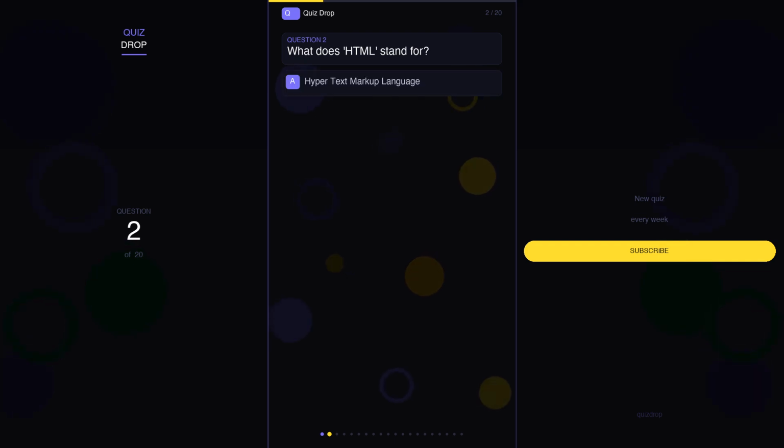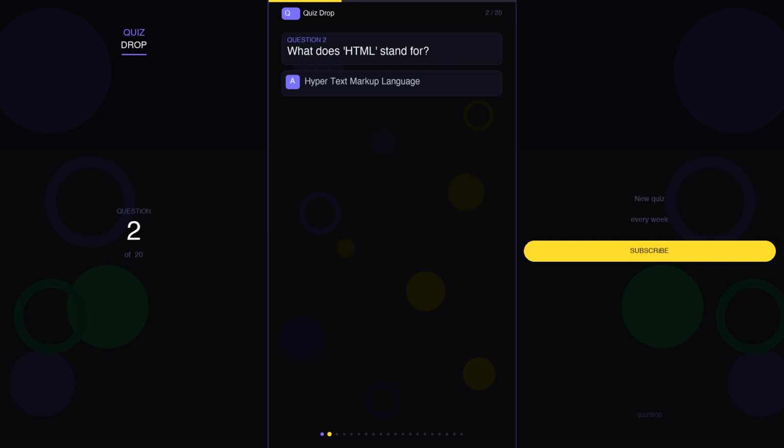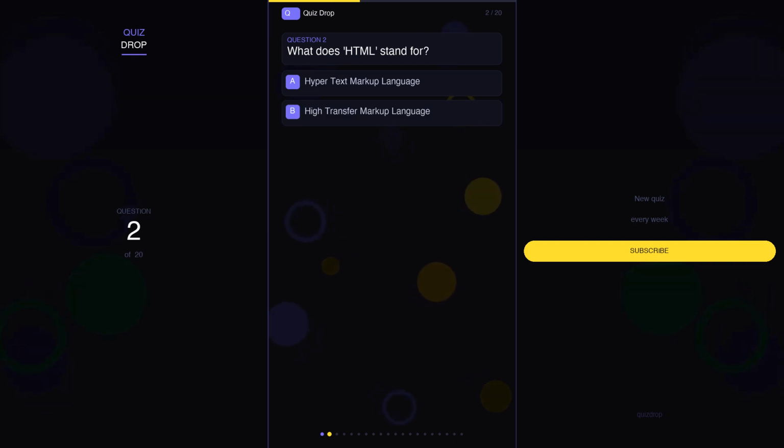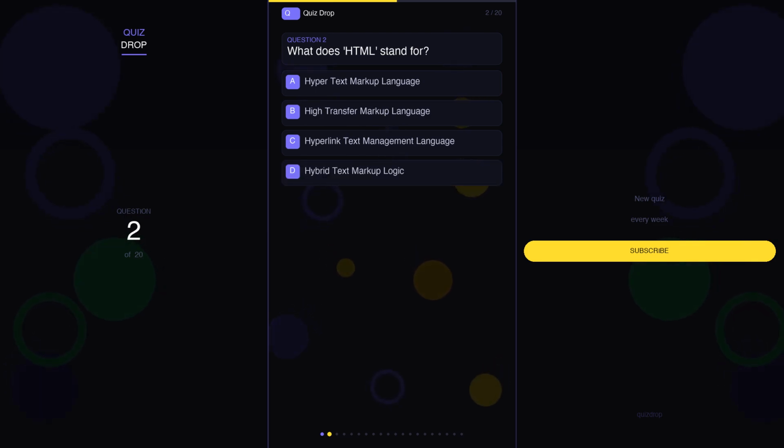Question 2. What does HTML stand for? Your options are A. Hypertext Markup Language, B. High Transfer Markup Language, C. Hyperlink Text Management Language, D. Hybrid Text Markup Logic.